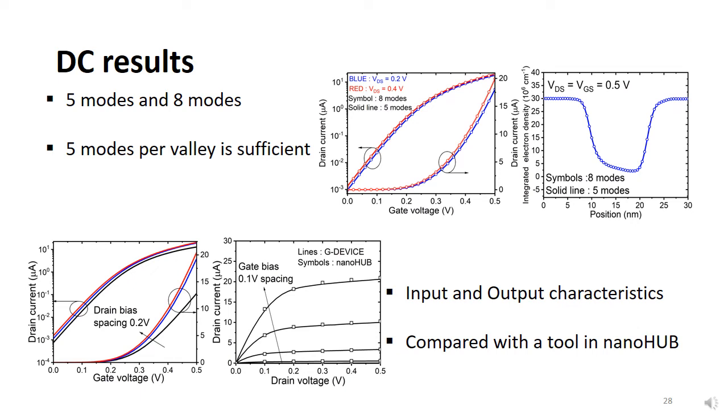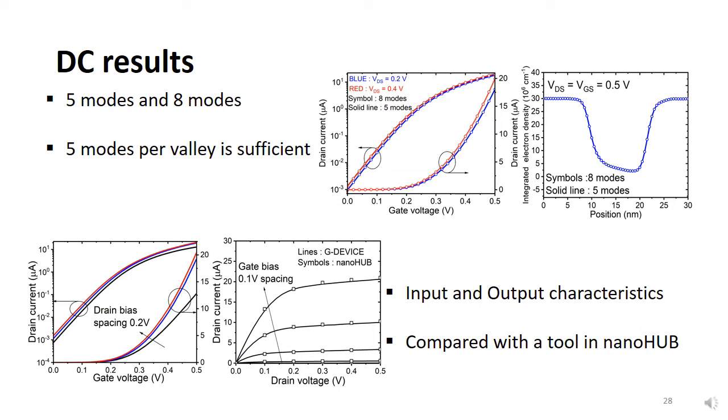Also, in this slide, the DC result from the coupled mode space approach is shown. In the right top two figures, the result from considering 5 modes is drawn in solid line, while the 8 mode case is represented by symbols. The results considering 5 modes and 8 modes at each valley show no difference, so it can be seen that consideration of 5 modes is sufficient.